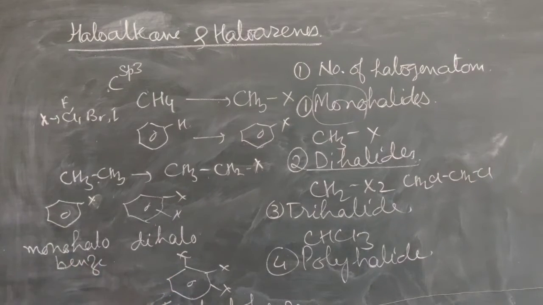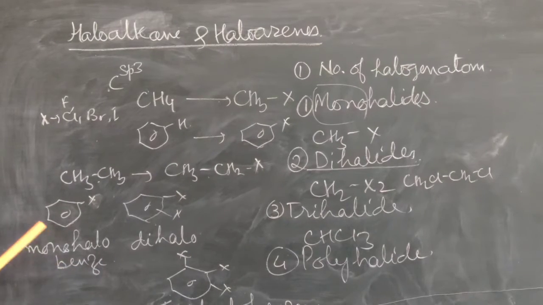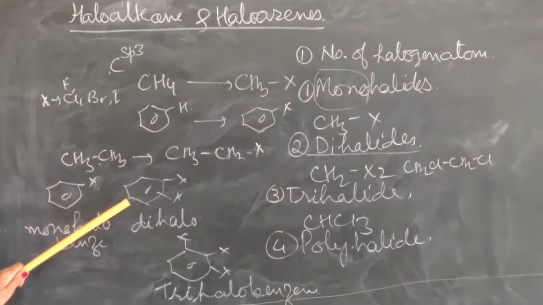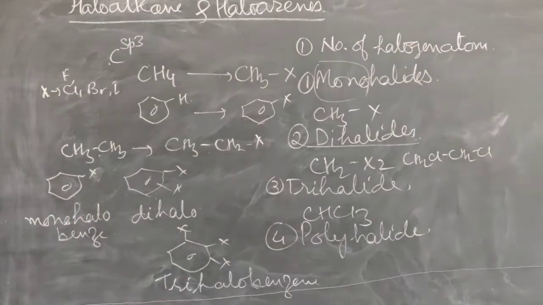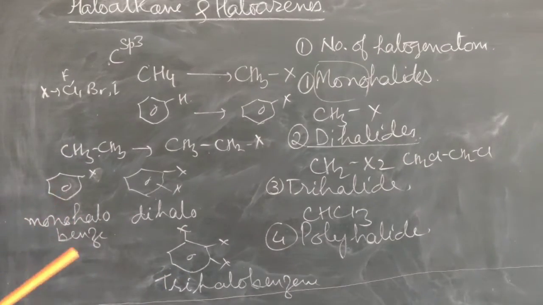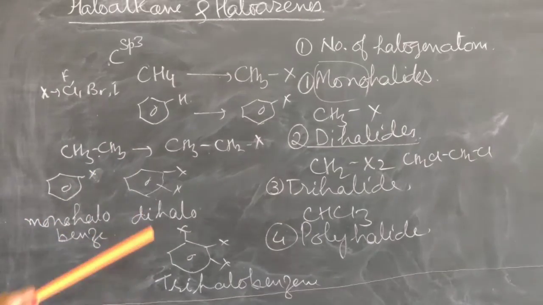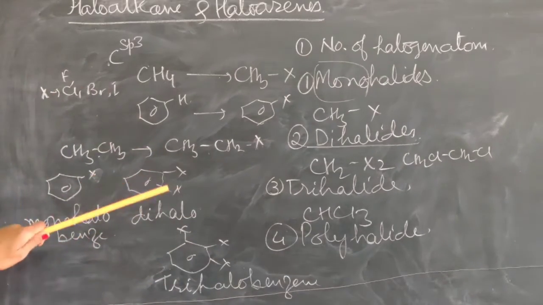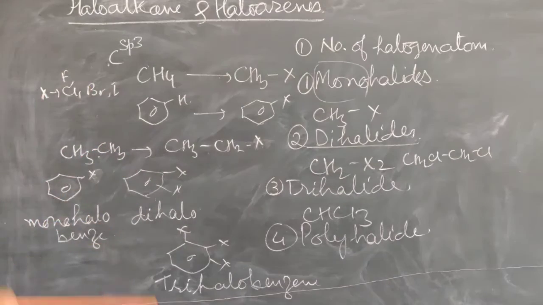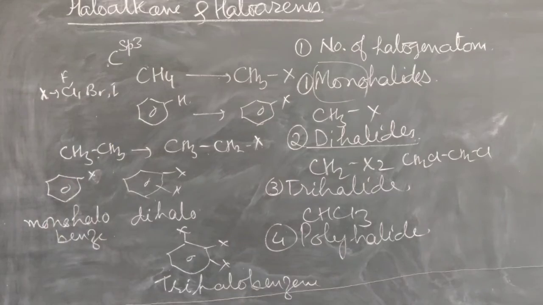So benzene can form different compounds: mono-substituted, monohalide, dihalide, or trihalide. It means monohalobenzene, dihalobenzene, and trihalobenzene. Dihalobenzene again shows isomerism, which we will study in chlorobenzene. So this is the classification based on the number of hydrogen atoms.